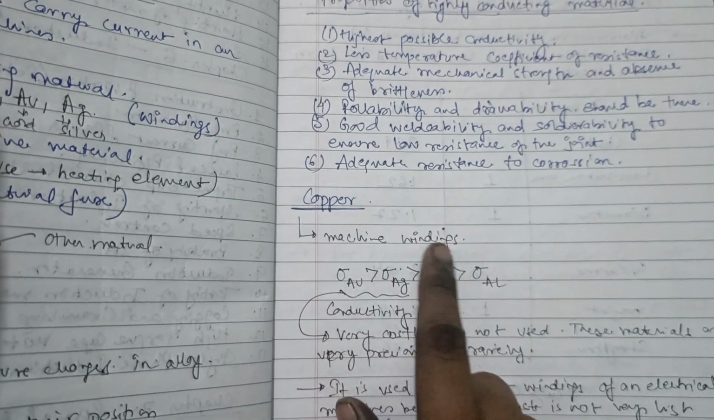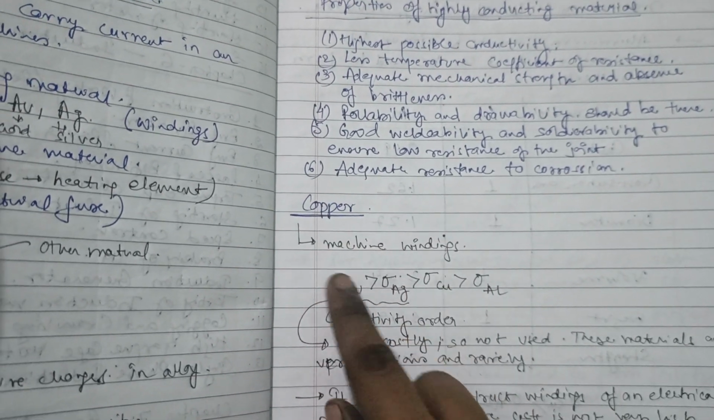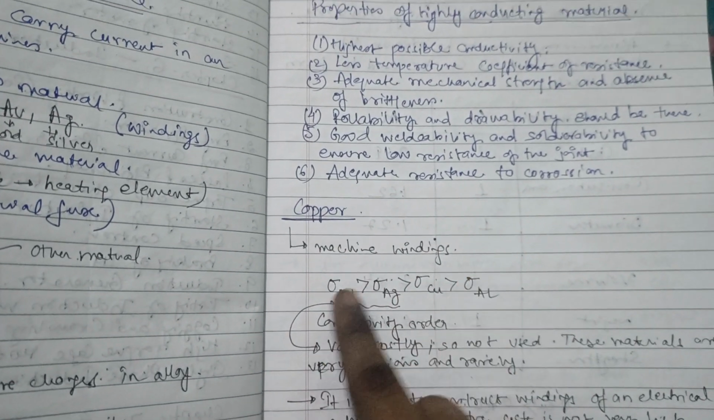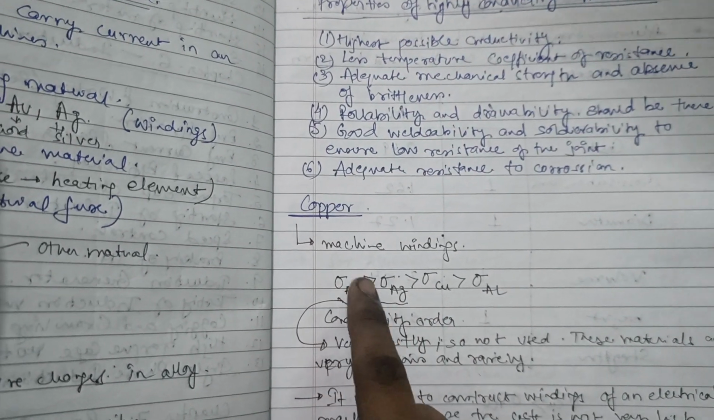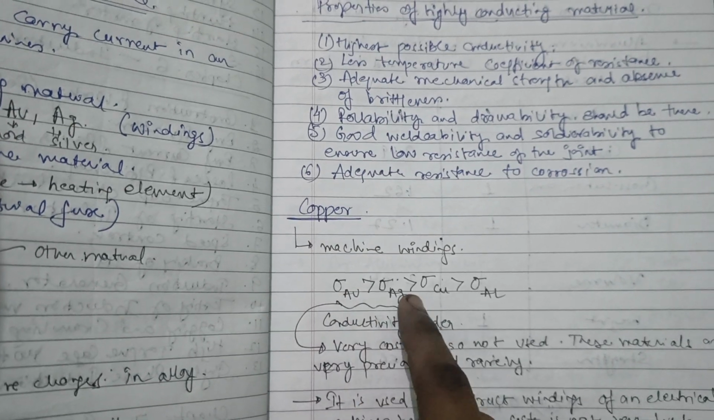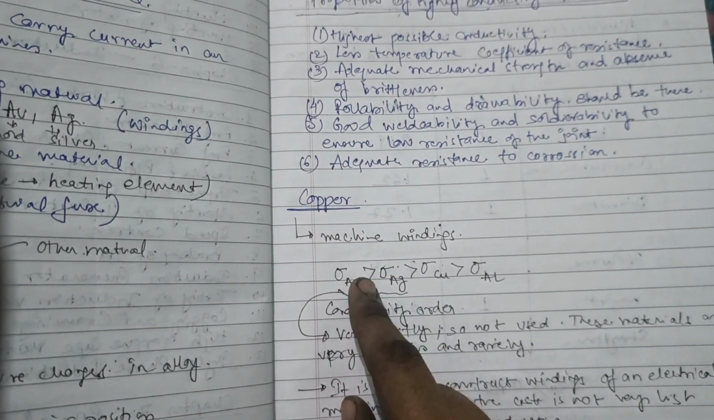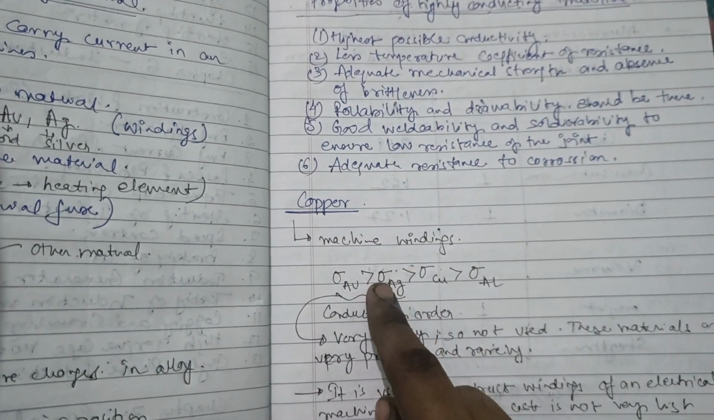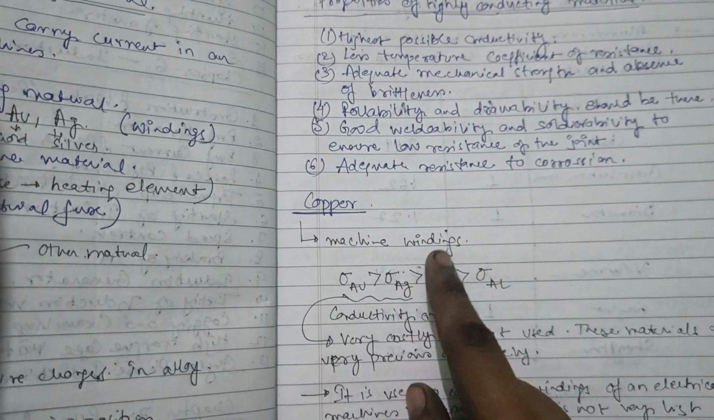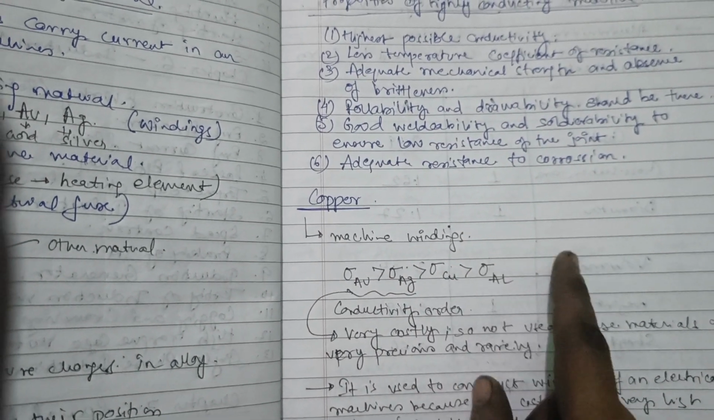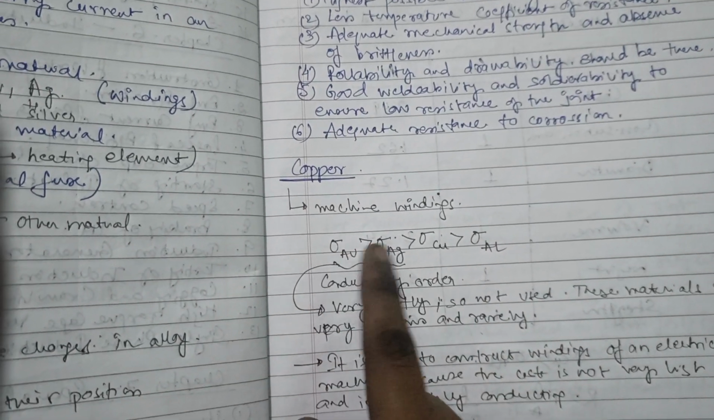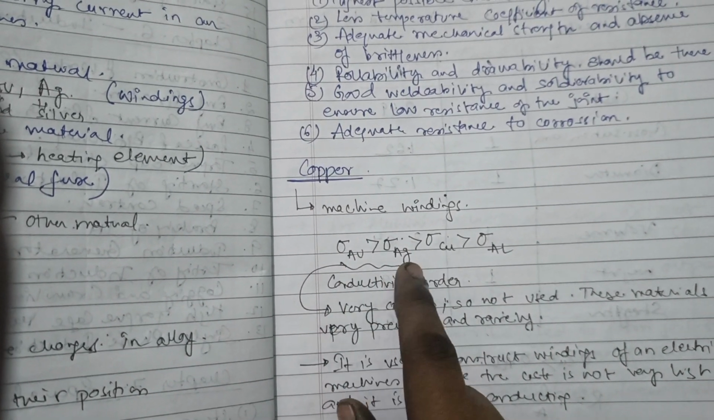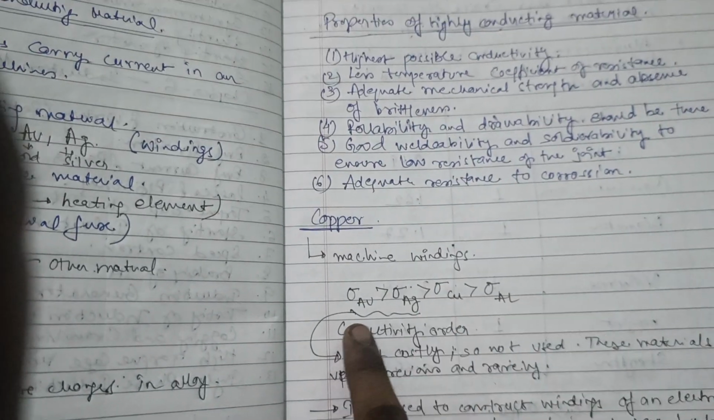Copper, why we use copper for making machine windings. The conducting order is: gold is more conducting than silver, silver is more conducting than copper, and copper is more conducting than aluminium. Gold and silver are very costly, so we are not using these two.